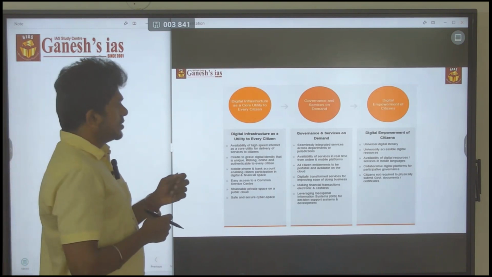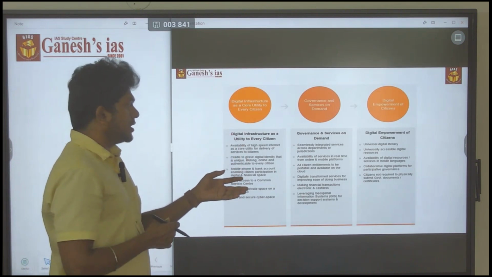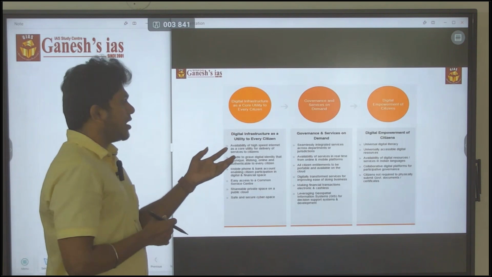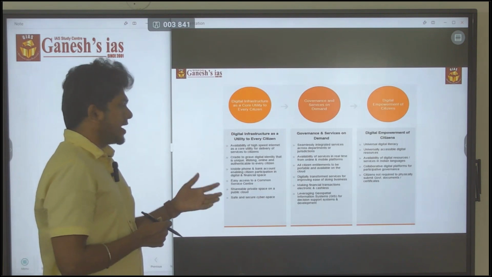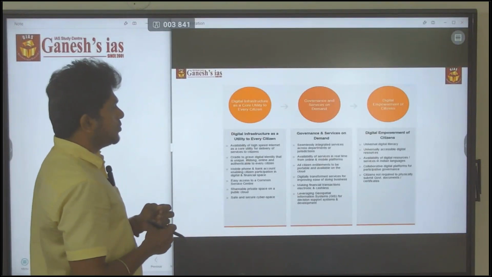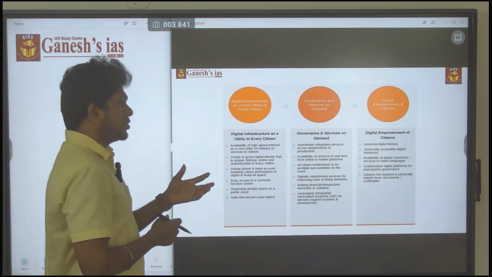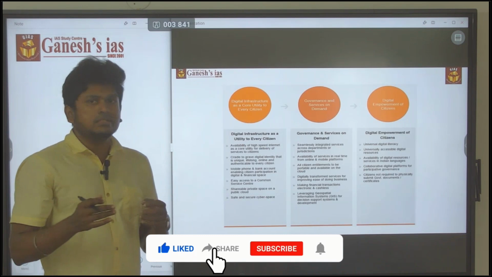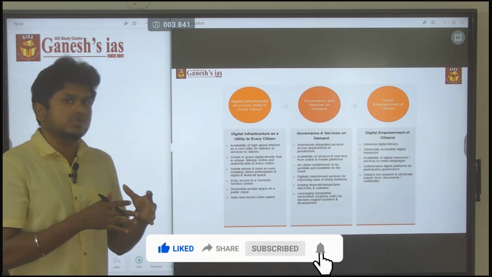Next, to provide government services on demand: seamless integrated services across departments and jurisdictions, availability of services in real time, and all citizen entitlements to be portable and available on the cloud. Next, making financial transactions electronic and cashless. Then digital empowerment: universal digital literacy, universally accessible digital resources, availability of digital resources in Indian languages, and collaborative digital platforms. So all these things are focused here. With this knowledge, you can easily answer that question. Okay? Next.